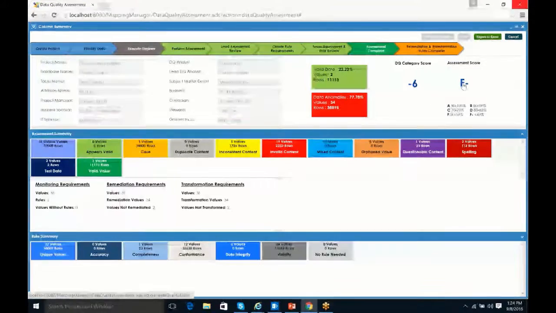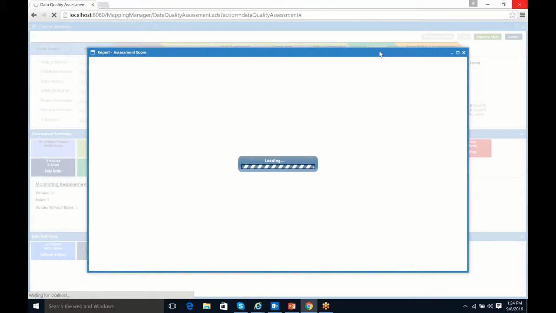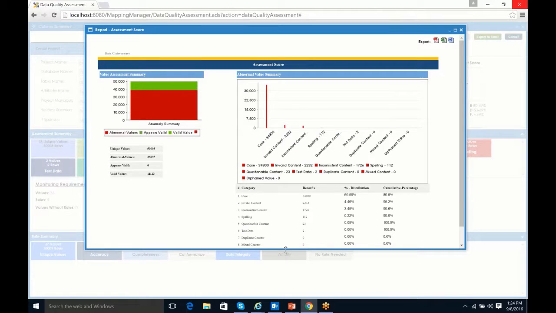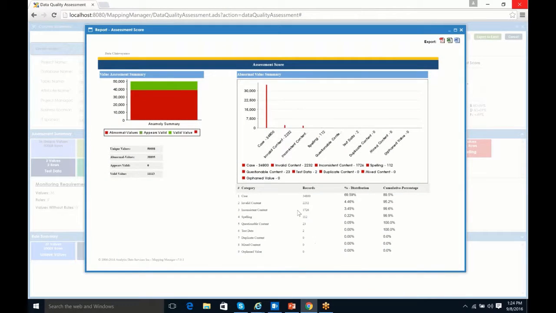One of the really nice features, though, is that we have the ability to drill into this, and it's going to identify a nice report that's more appropriate to share with, say, the director of data governance or your chief data officer, upper management, if you will.